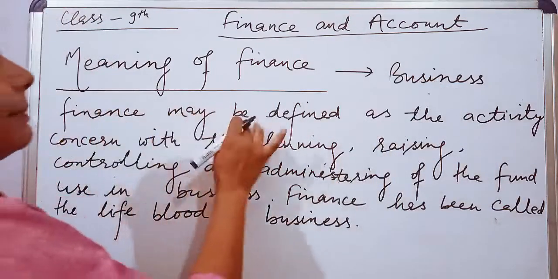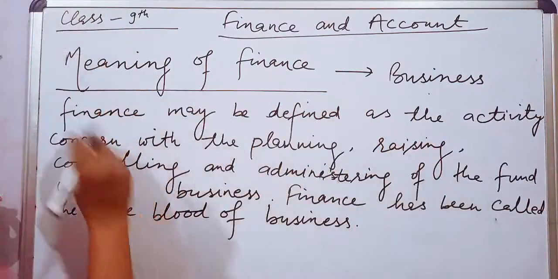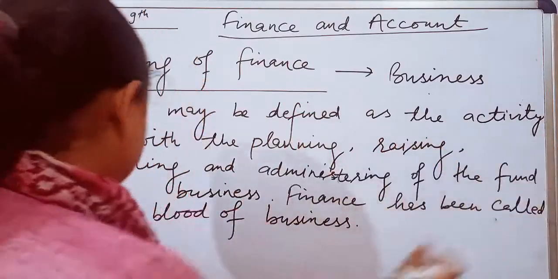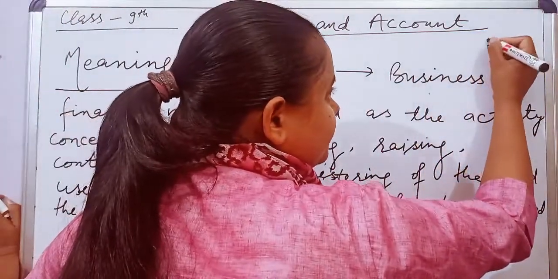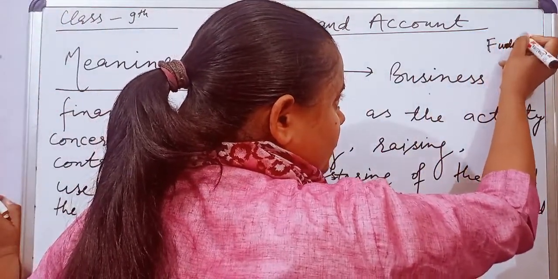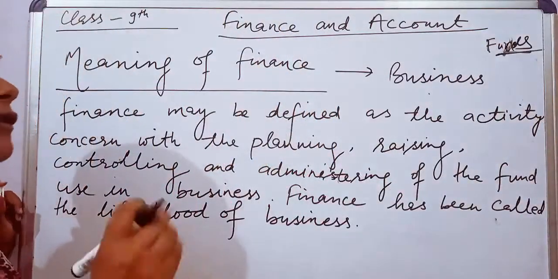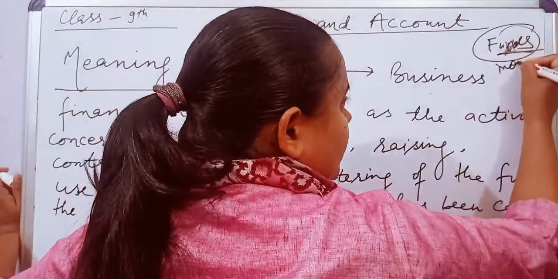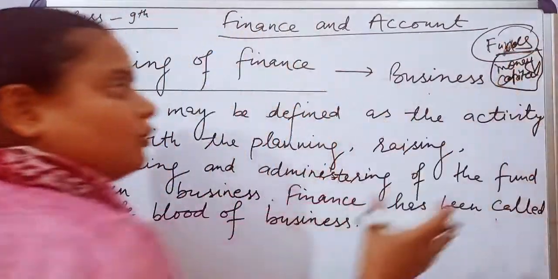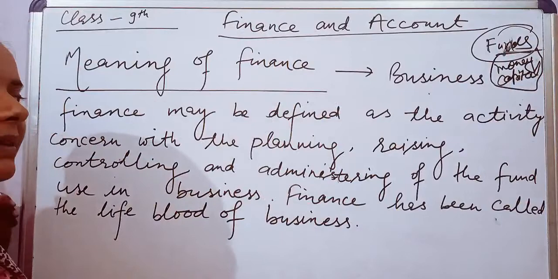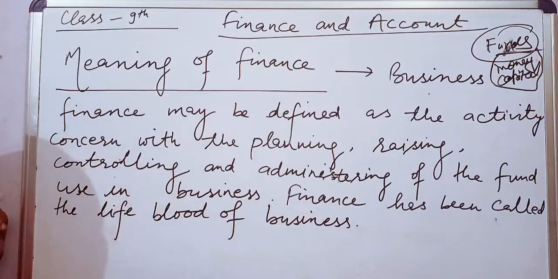Business finance may be defined as the activity concerned with the planning, raising, controlling and administering of the funds used in the business. Now what do funds mean? Funds mean the money, the capital, or the amount of money or things which we invest in the business, through which the business works. That is considered as the finance of the business.